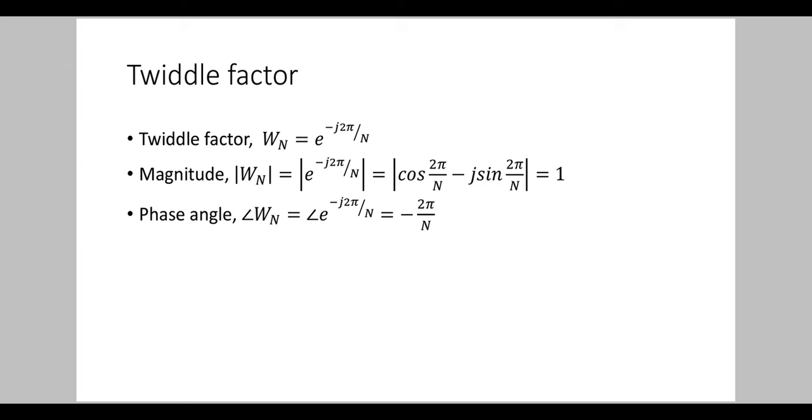The modulus of this is equal to root of cos square 2 pi by n plus sin square 2 pi by n. That is, we will get it as 1. We know cos square plus sin square is equal to 1. So, the magnitude of the twiddle factor is always 1.